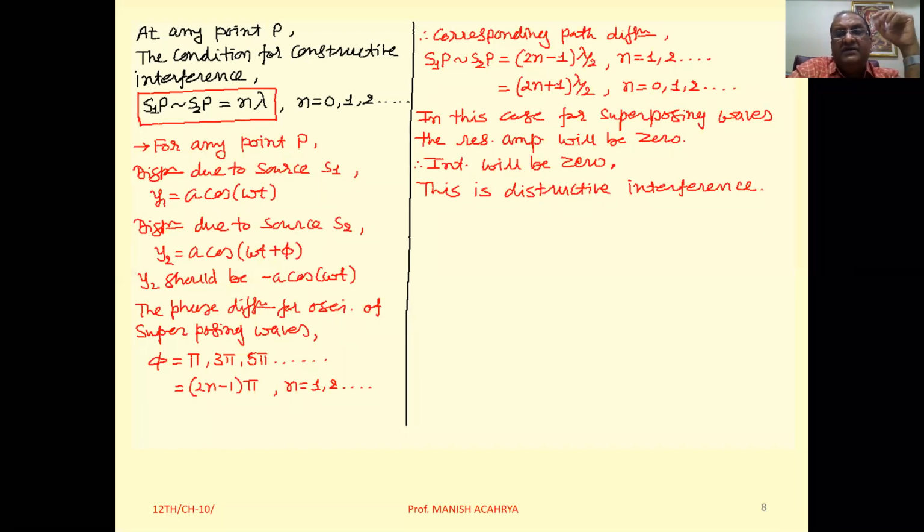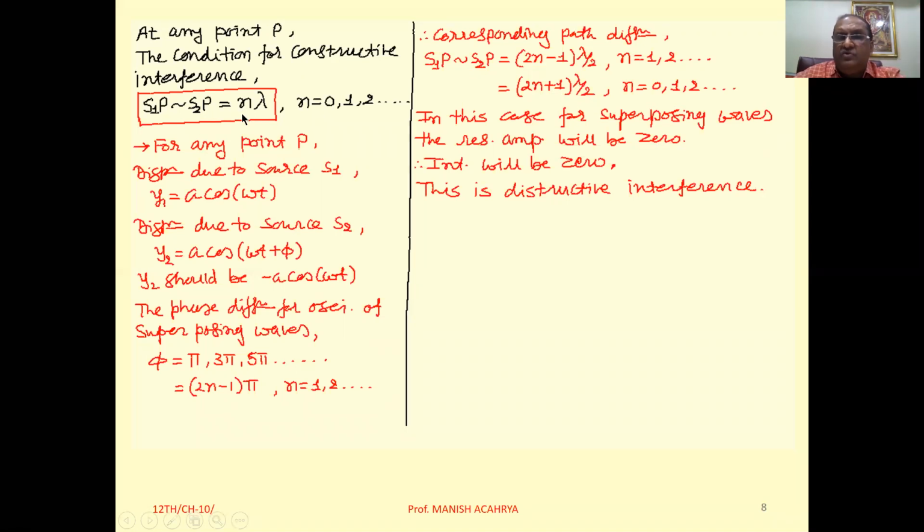Wherever we get bright fringes on the screen, we can say blindly that the path difference for the superposing waves is of the order of n lambda. And wherever we get dark fringes, at all those positions we can say the path difference for the superposing waves is of the order of (2n plus 1) lambda by 2.